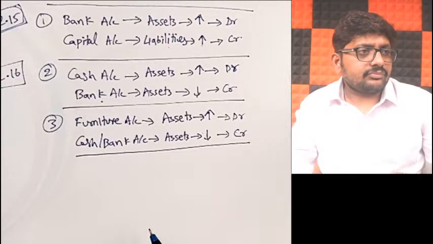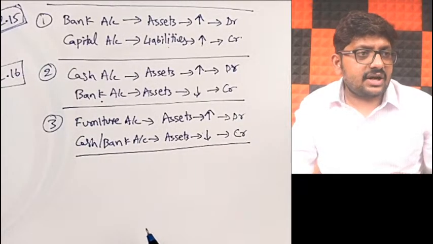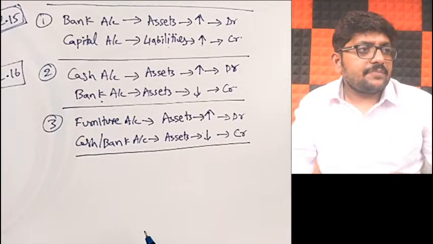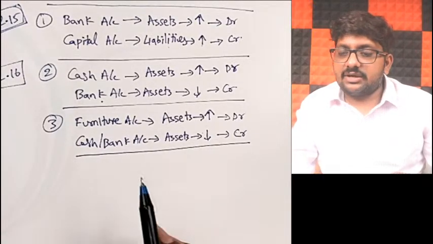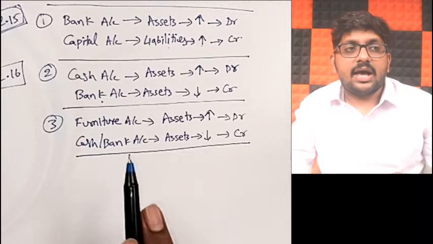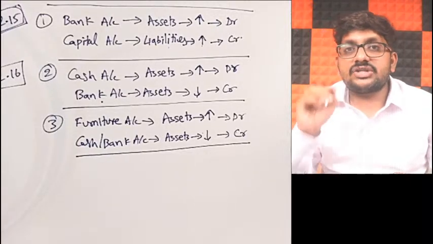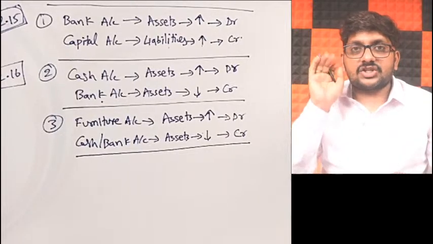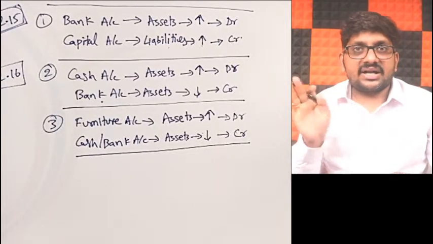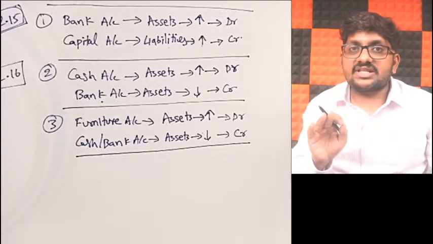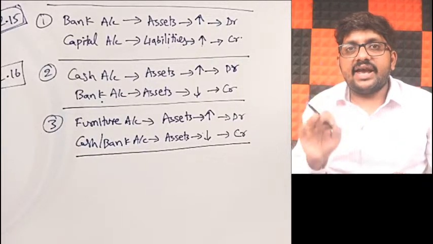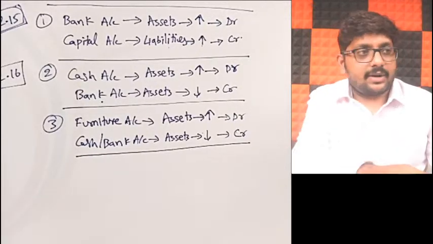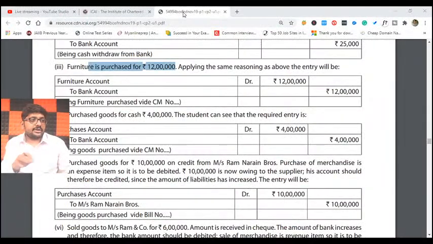Correct. Okay, just a minute. I'll just check if there are any doubts. No doubts from anybody. Good. So furniture is purchased and the journal entry is furniture account debit to cash or bank. Again and again I'm stressing, my dear friends, whenever you see purchases, first just stop and think. What did you purchase? If you purchase stock, then you write it as purchases. But here you are not purchasing stock. You are purchasing a fixed asset. That's why I take furniture account debit to cash or bank. Got it? That's why you have to think a lot.